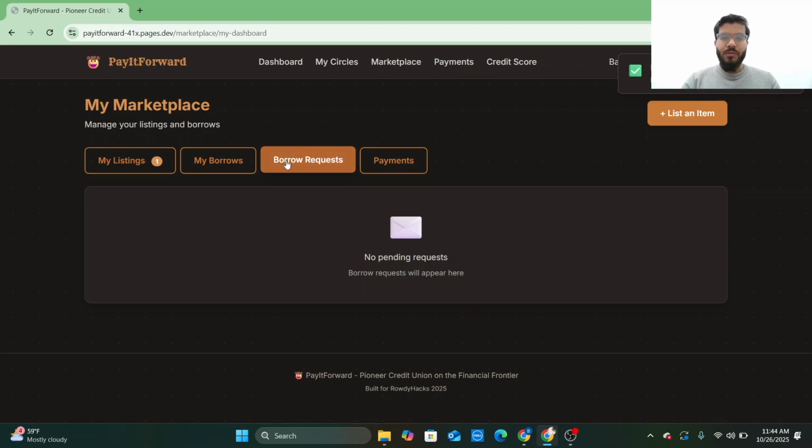As soon as you approve the request, the other person will go to their payment step. So the person can deposit the amount of money that we set, and then as soon as it gets the money, they will be able to get the item. However, the system works in a way that it's kind of a kiosk system. As soon as it's done, they get a QR code, the person can go to that kiosk, get the QR code scanned there, and get the item of whatever we listed.